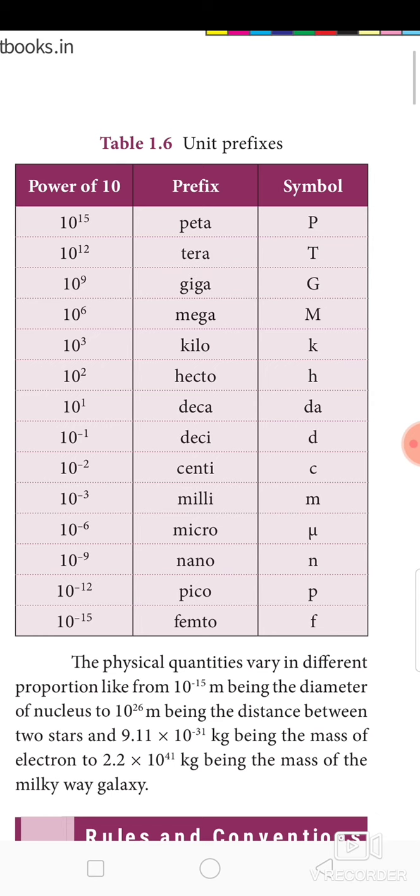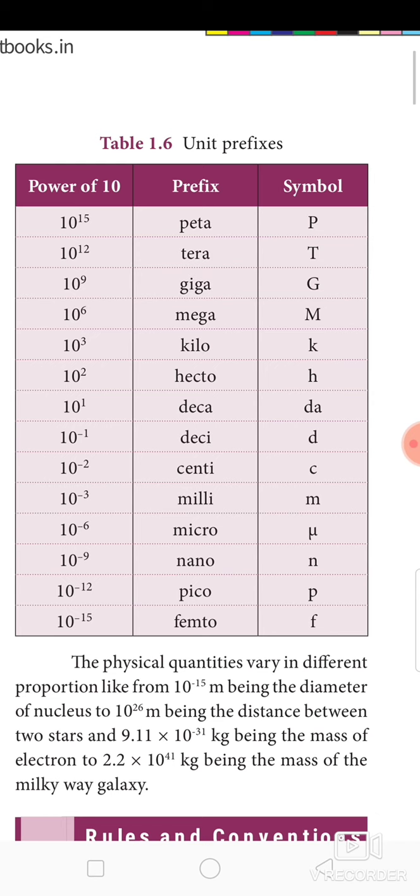10 to the power 1 is deca, that is multiplied by 10. 10 to the power minus 1 is deci, that is divided by 10. So a minus value means you have to divide by that number of zeros. Okay. A positive power means you have to multiply with 10, 100, 1000, etc.